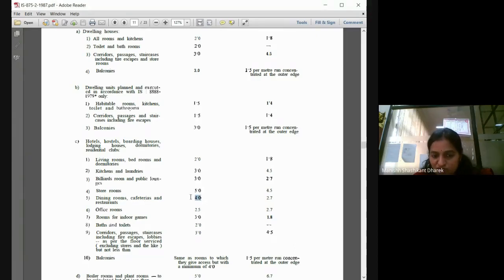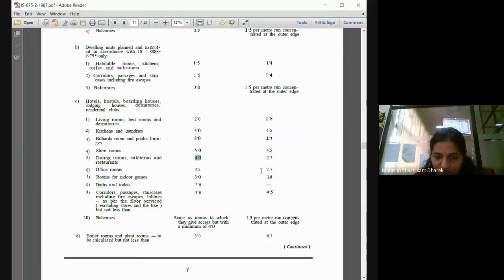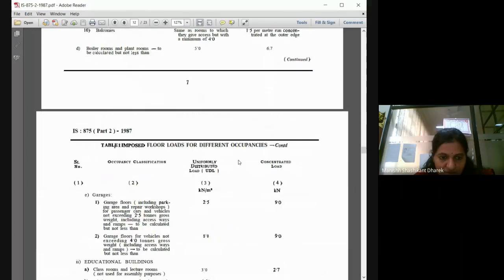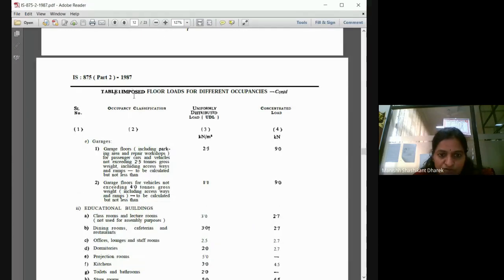The remaining toilet and bathroom are similar to the other one, because everywhere in toilet and bathroom only 1 or 2 people will go at maximum. Corridors are again the same. Balcony is the same. See now, imposed floor load for different occupancies. Garage floor it is 2.5.